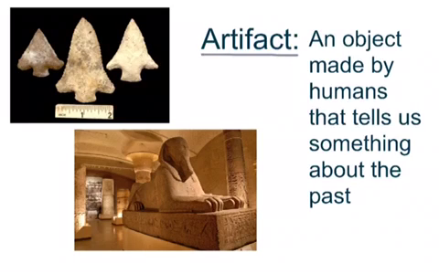The next vocabulary word that we're going to talk about is the word artifact. An artifact is an object made by humans that tells us something about the past. As we can see here in these two pictures, here we have a few arrowheads that were used on arrows and flint spears to throw and kill animals to be able to survive.